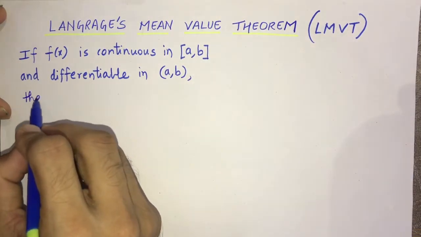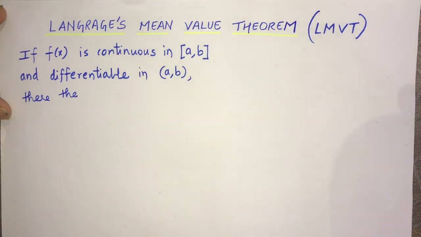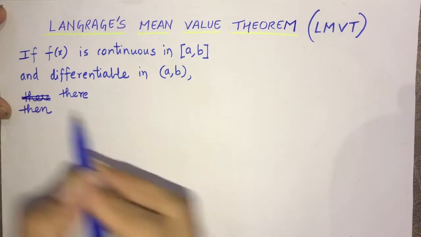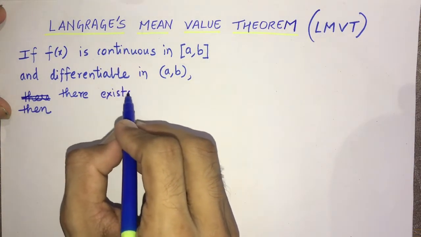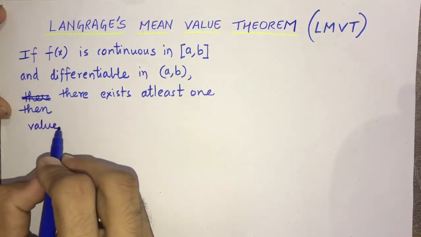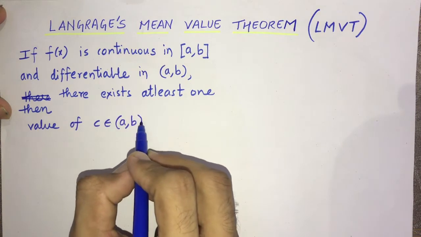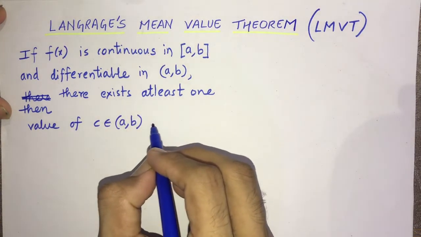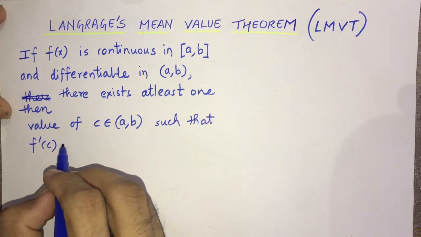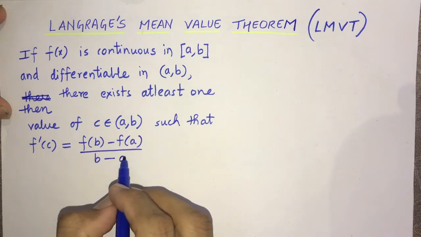Then there exists at least one value of c belonging to the open interval a to b such that f dash c is f of b minus f of a upon b minus a.